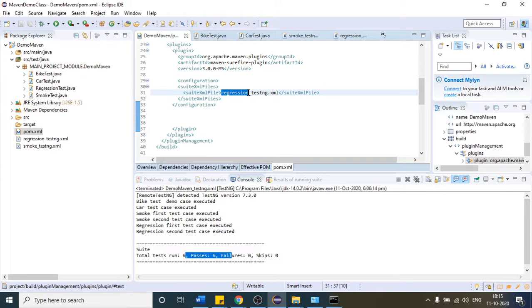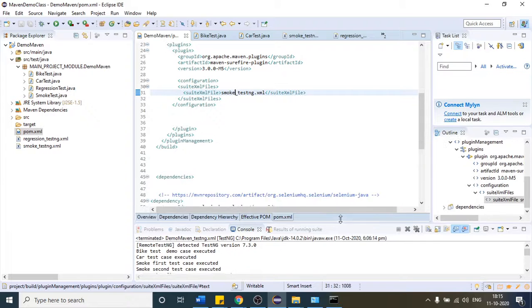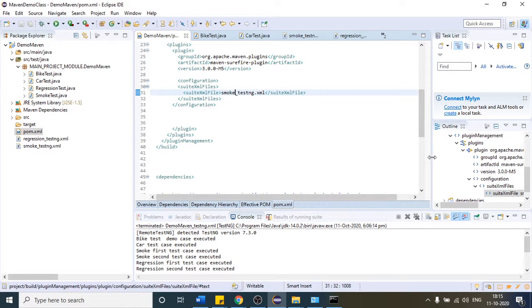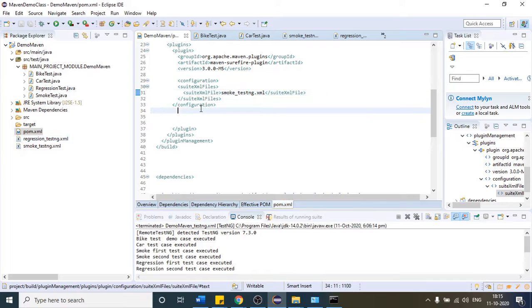So what do you think, is it a good way to change the file name every time and come here? What do you think? Probably we'll go with the regular expression or something. No, here we will not use a regular expression. I'm just saying that every time we do not have to change the file name.